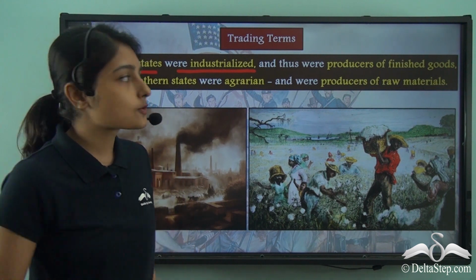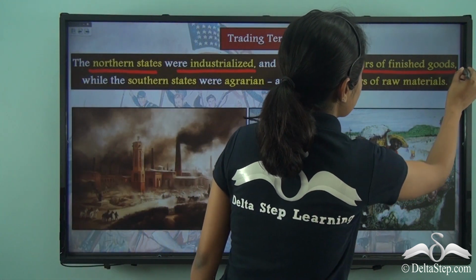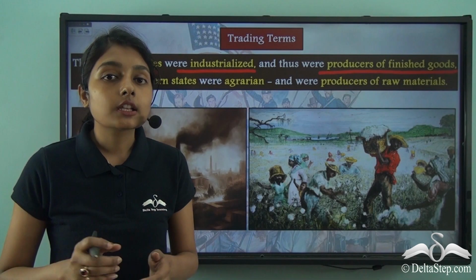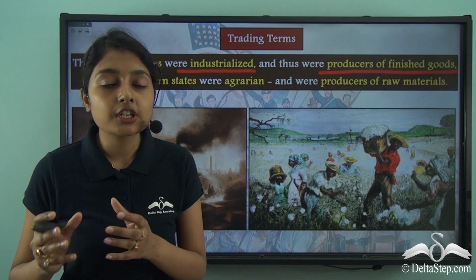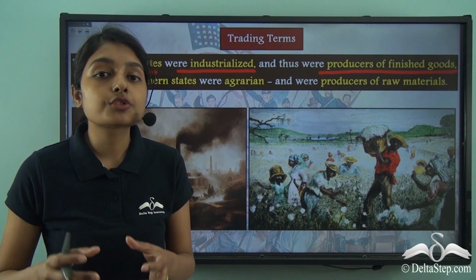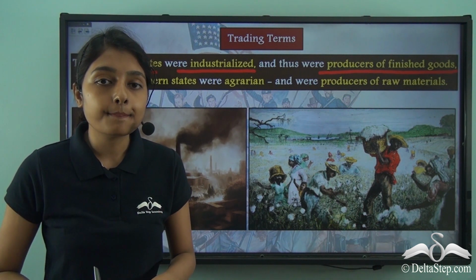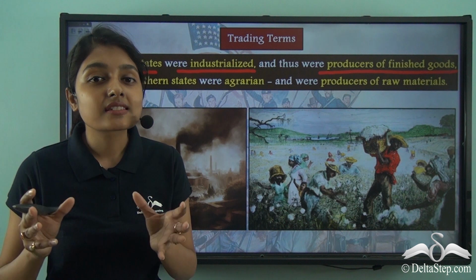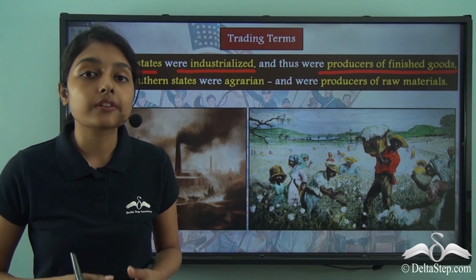Now, the northern states were producers of finished goods. While the northern states were producers of finished goods and they were able to trade those goods with UK, the southern states still remained rural and agrarian.